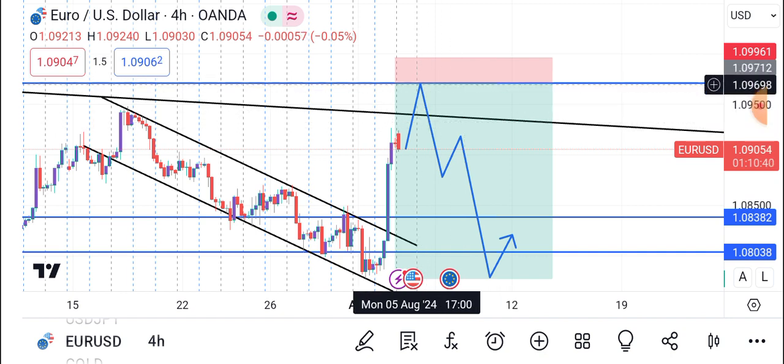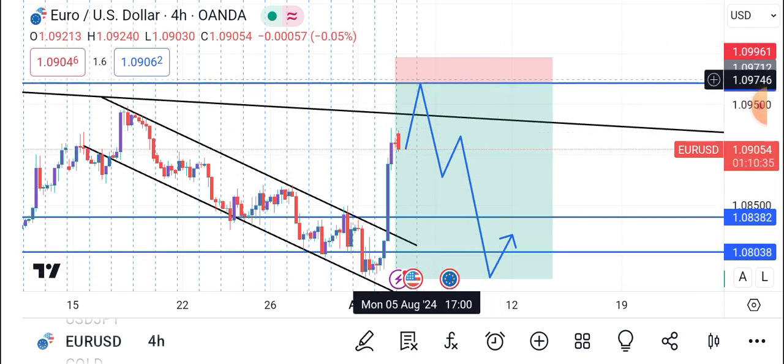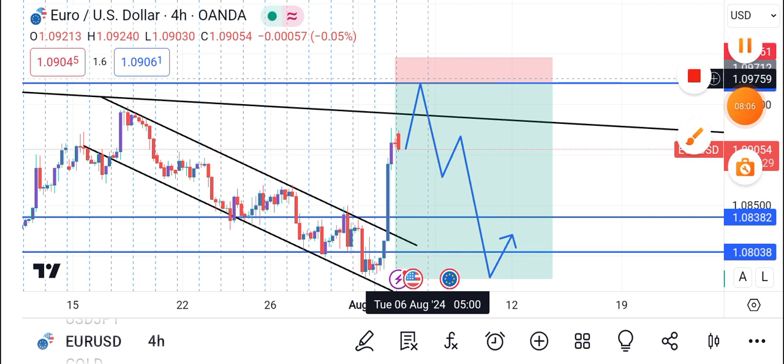We'll only react when it breaks out or when it reaches this low, or if we get some sort of candlestick there, a pin bar, or a pattern like a head and shoulders, something like that. But for now, I won't be looking at it much.